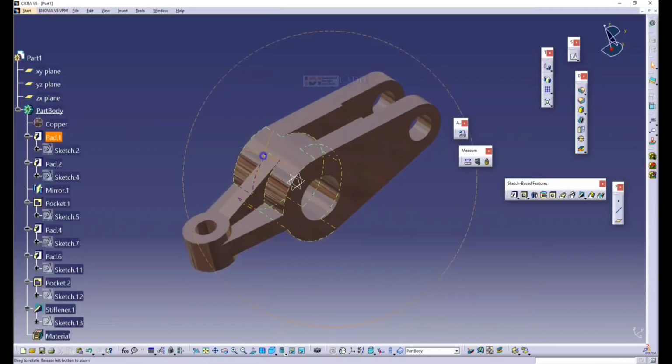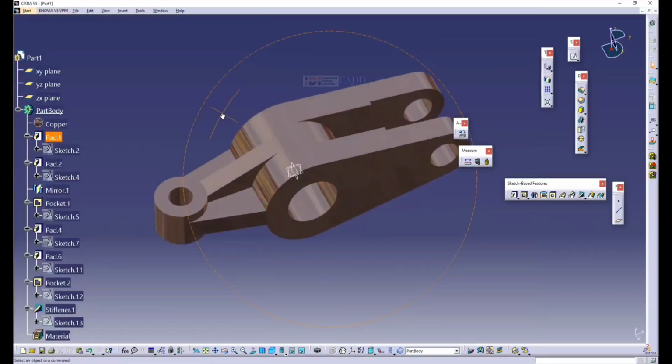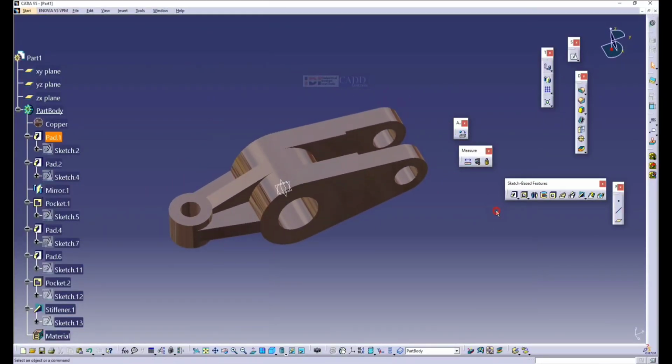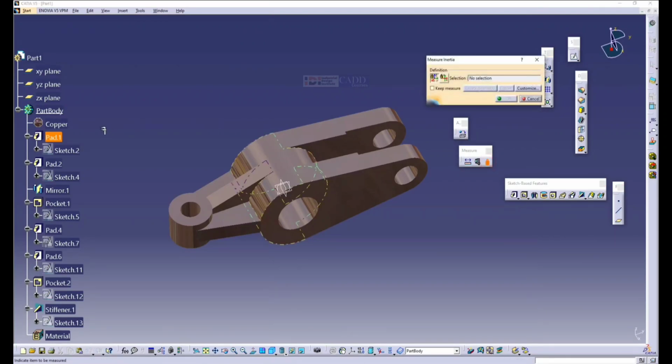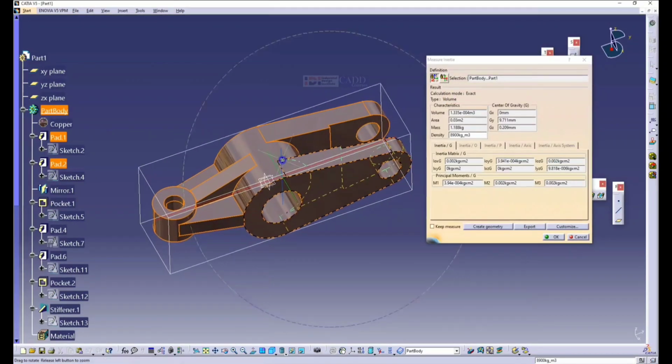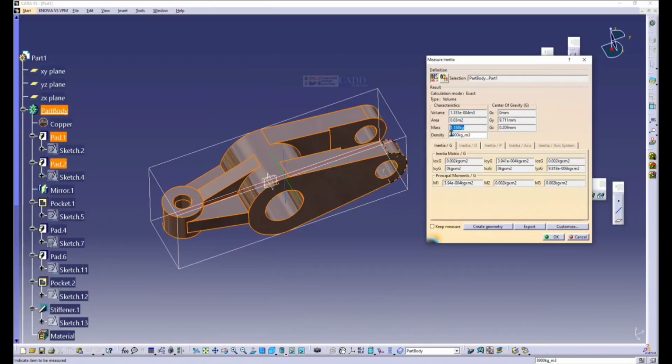Now let me check what the weight of this component is. Under measure you have an option called measure inertia. Select the part body, it will show mass. So this is the weight. Because the density is 8900, that's the copper density, the weight is 1.188 kg.